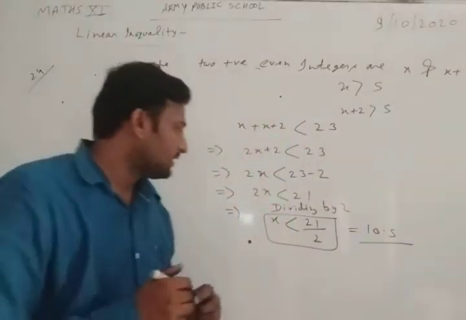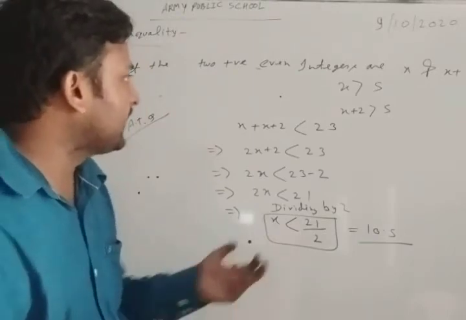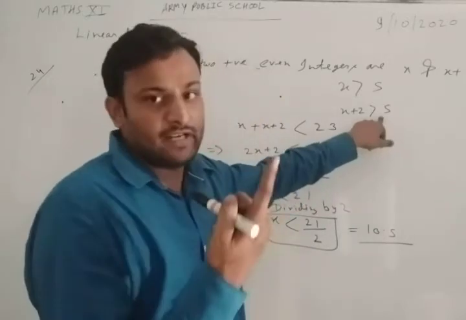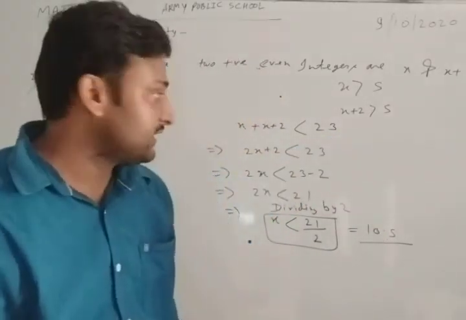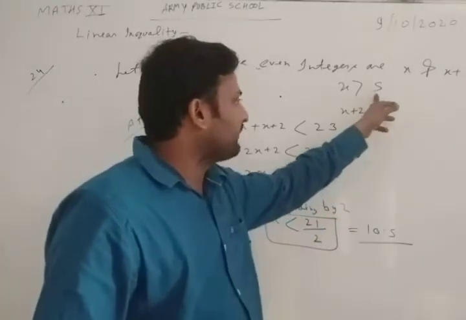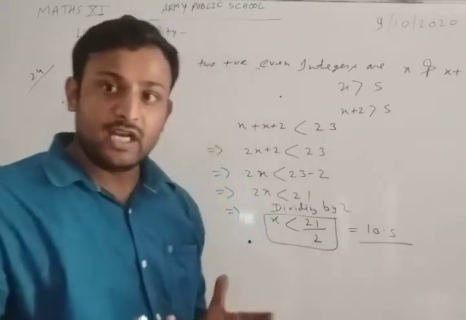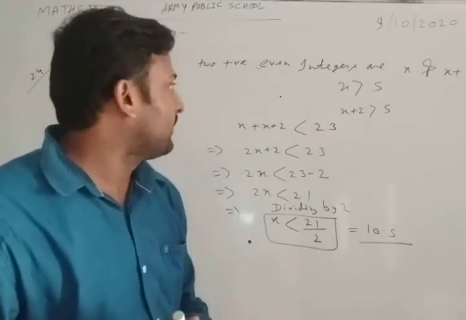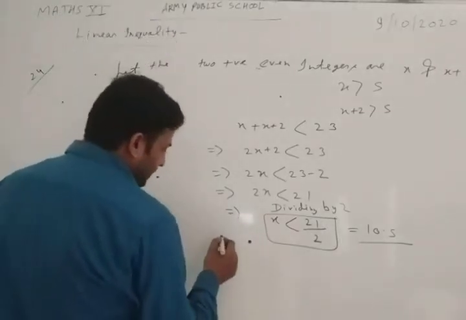So for x and x plus 2, x will be greater than 5 and less than 10.5. In between, greater than 5 and less than 10.5, we have to find all the pairs of even positive integers.